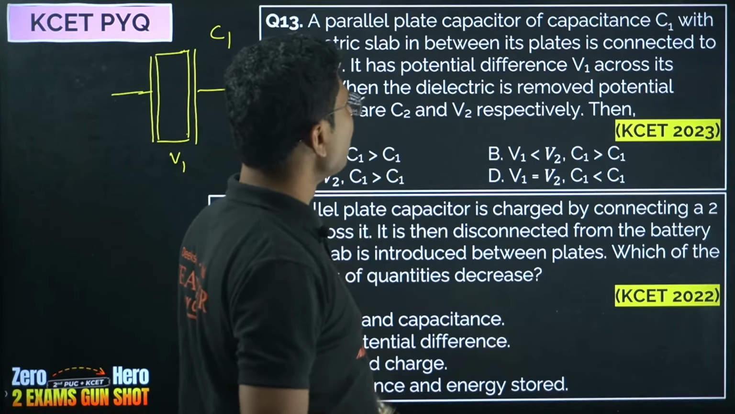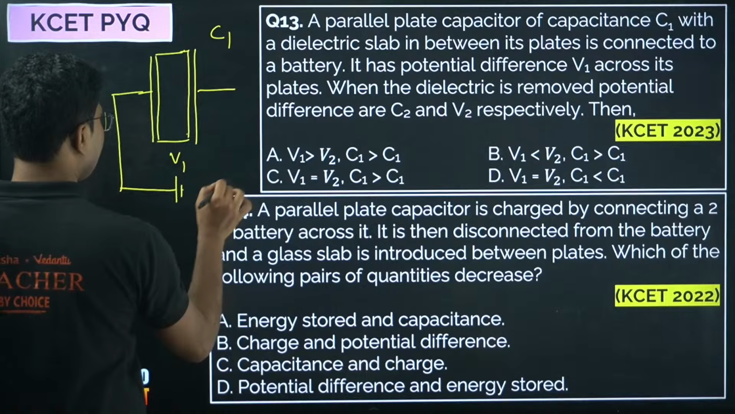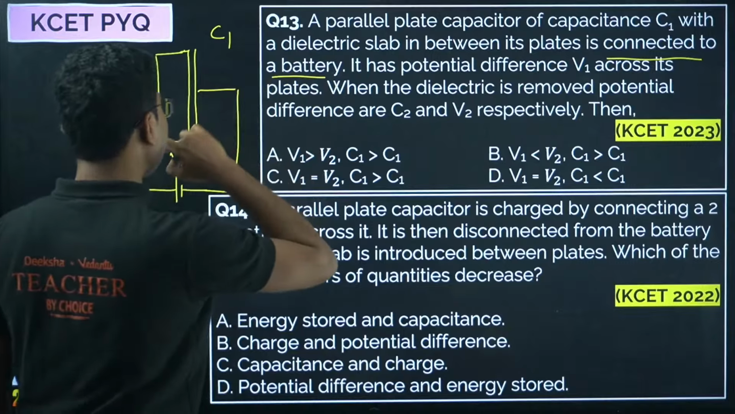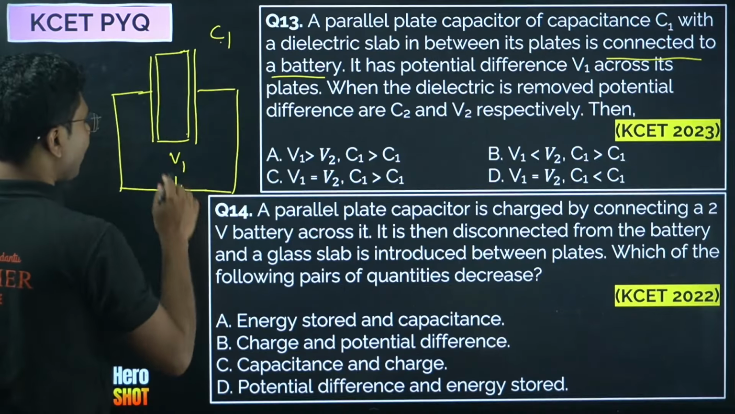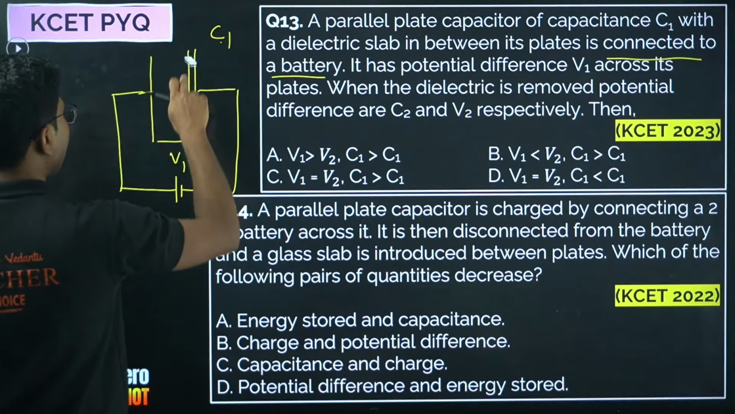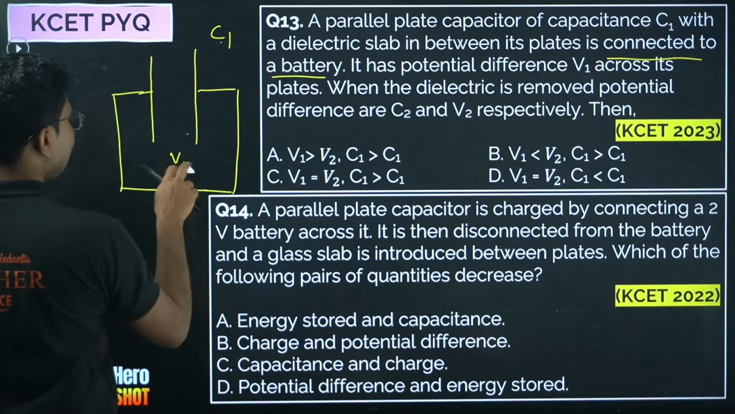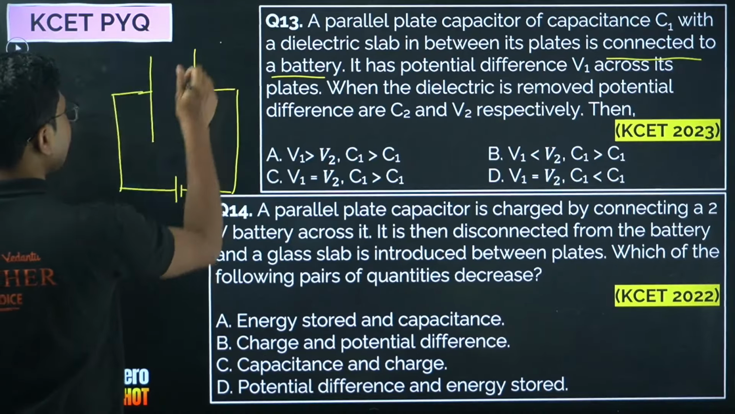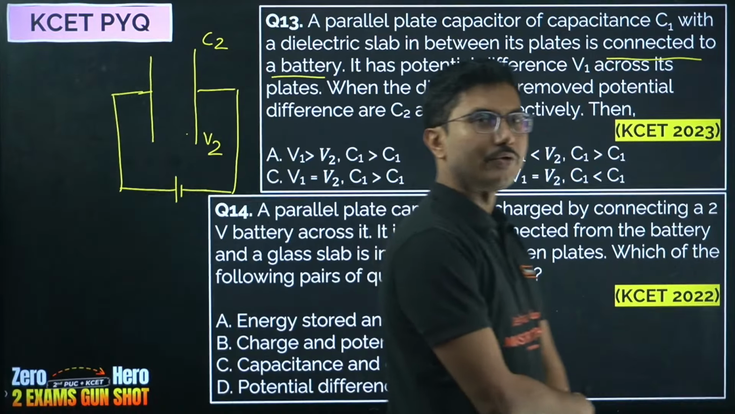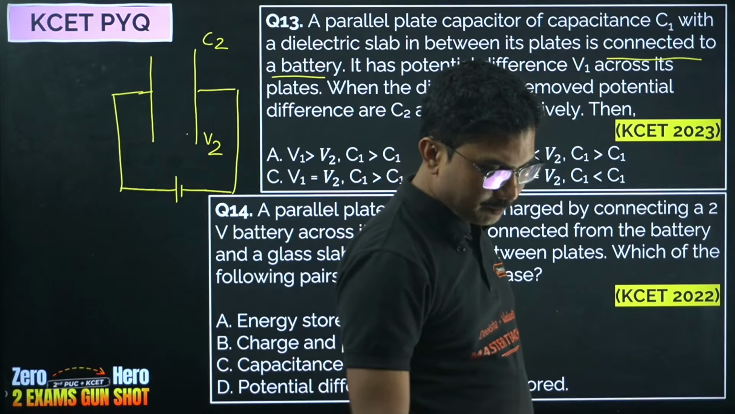When the dielectric is removed, the capacitance and potential difference are C2 and V2. So now it is connected to an external battery. Remember, it is mentioned that it is connected to a battery. The capacitance is C1, potential is V1. Now you remove the dielectric medium. What will happen to the capacitance and the voltage? So now it is C2, V2. Okay, what is the relationship between C1, C2 and V1, V2? Answer quickly.